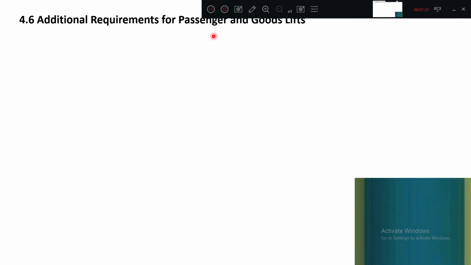Additional requirement for passenger and goods lift. We have seen the types. So there are passenger, goods, hospital lift, dumbwaiter lift, scissor lift, all those things are there. So additional requirement for passenger. What shall be that one?